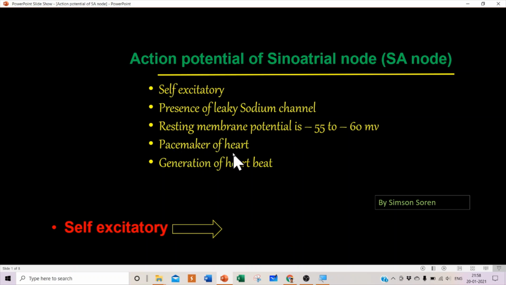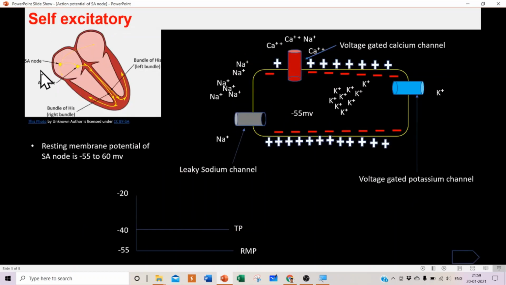The SN node is also called the pacemaker of the heart, and it is where the generation of the heartbeat originates. So how are the SN nodes self-excitatory? What is the mechanism? Let us see. We also say that the heart has autorhythmicity, or is self-excitatory. The SN node takes the lead, generates the action potential and distributes it all